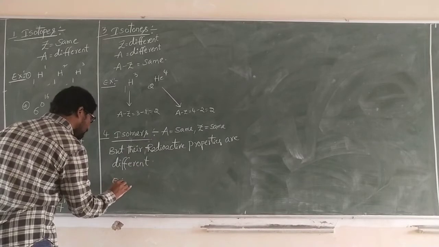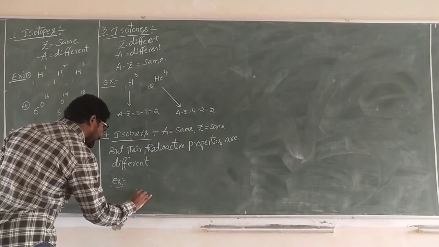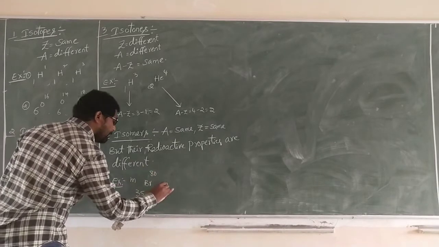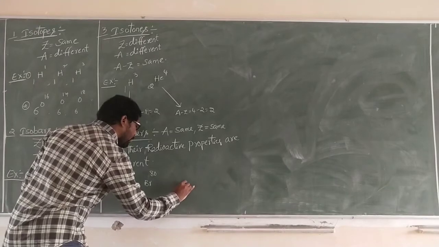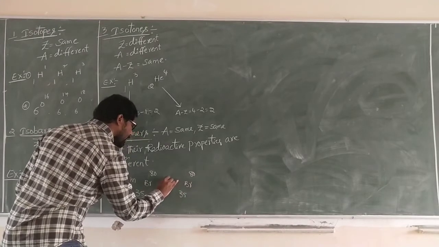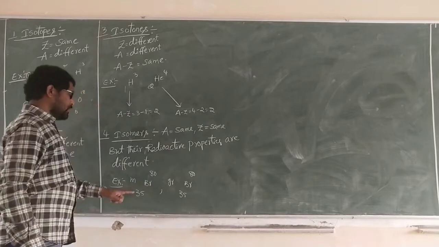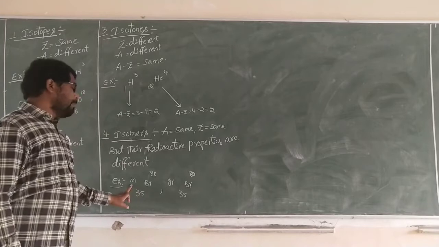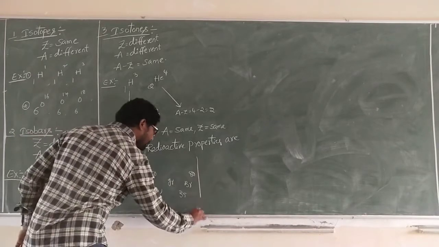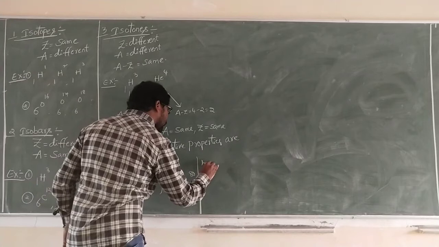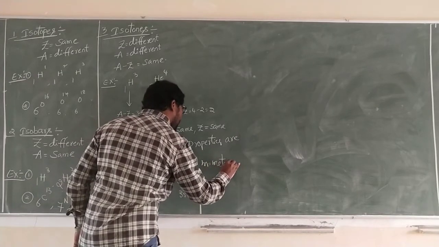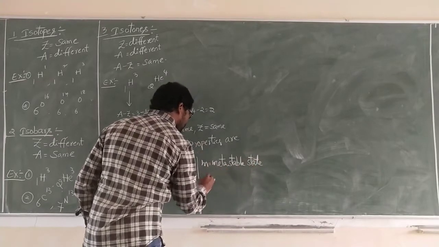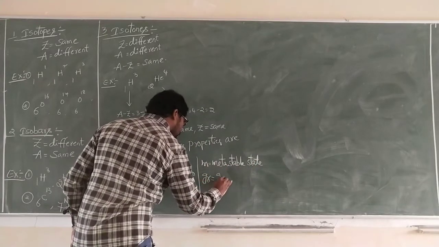Example: 35 bromine 80 M, and 35 bromine 80 Br. This is ground state. Here M and here Br. What is M? M is equal to the metastable state. Br is equal to the ground state.